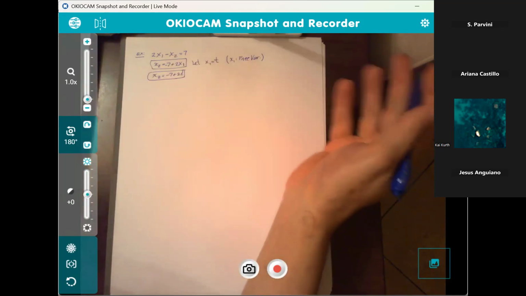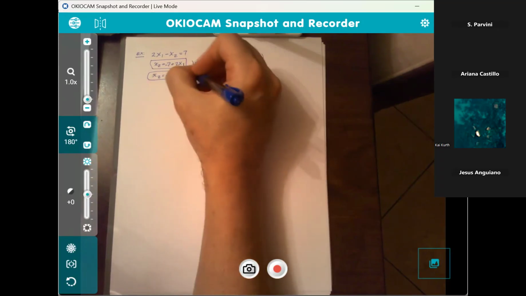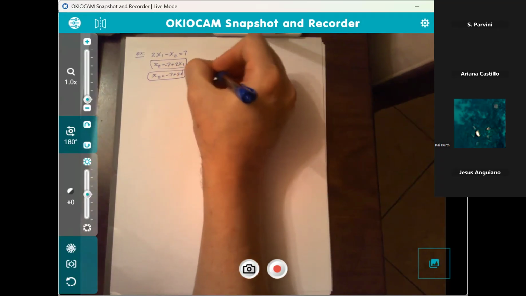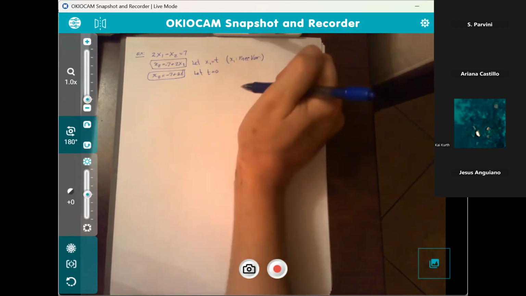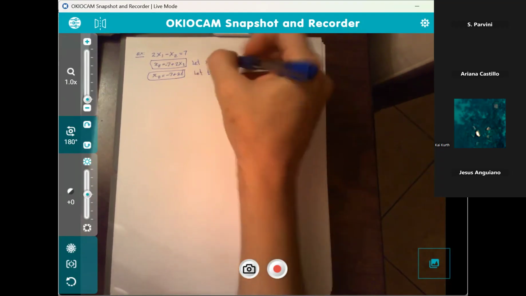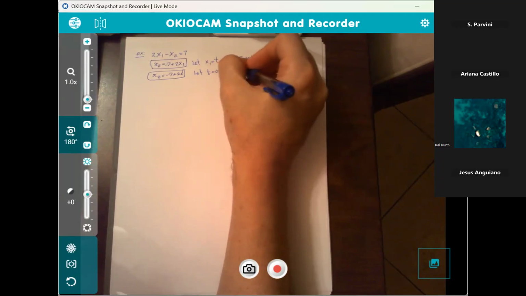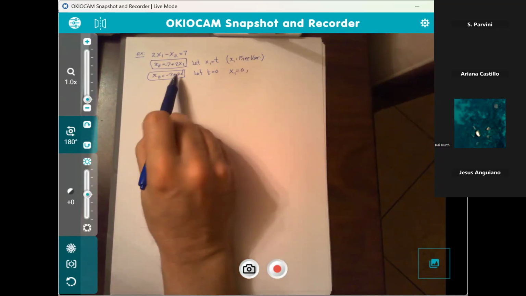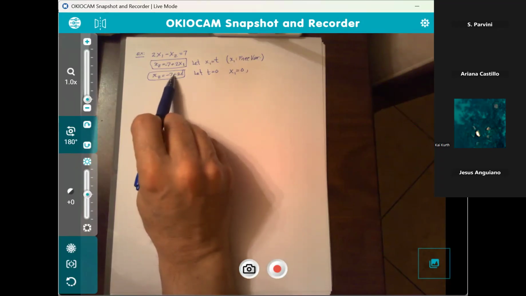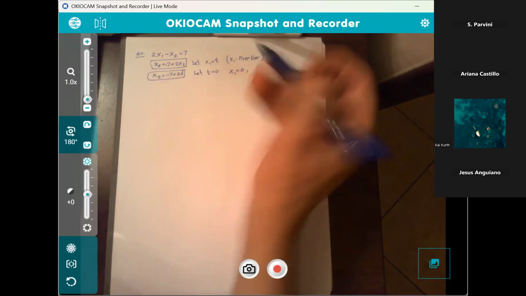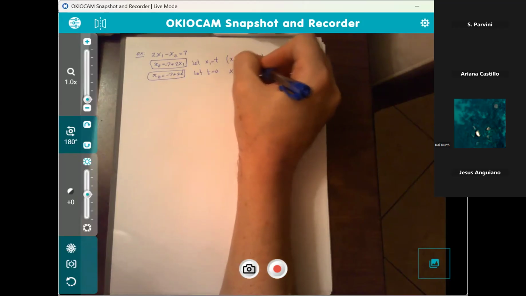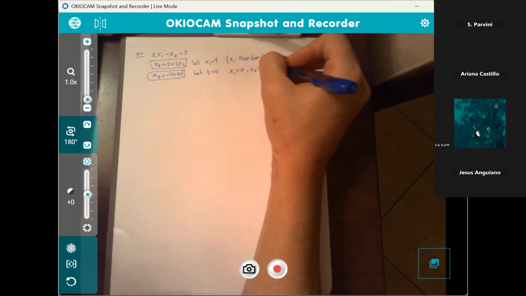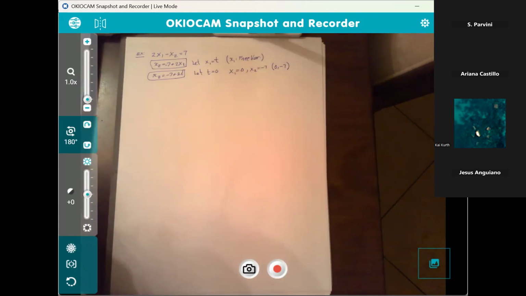Now, what would be a particular solution? This is when you choose. I personally want to let t be 0. I like 0. So with my choice of t equals 0, x sub 1 will be 0. And what will x sub 2 be? X sub 2 would be 2 times 0, which is 0, and then minus 7 makes it negative 7. And there you go. So a solution is 0, negative 7 for this equation.